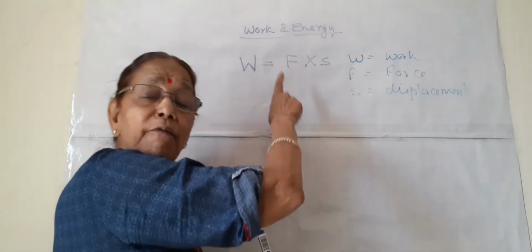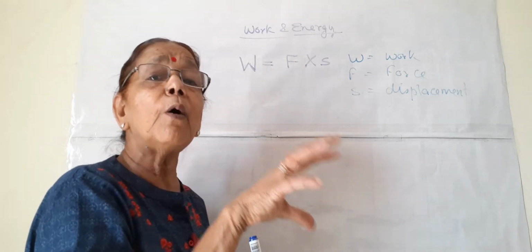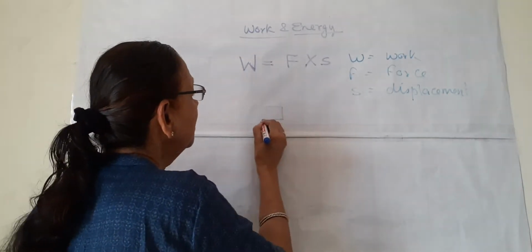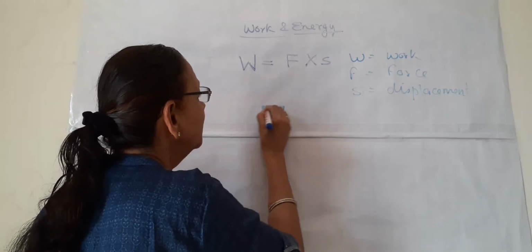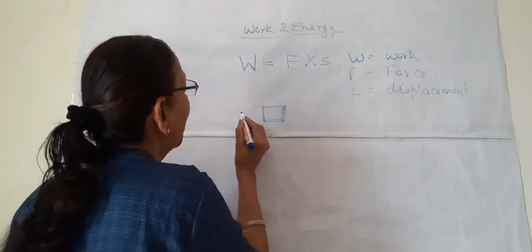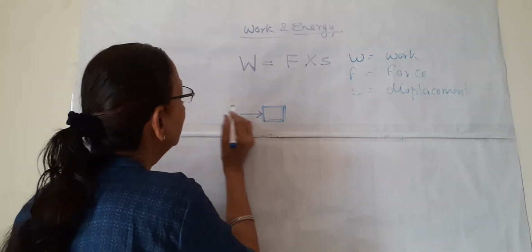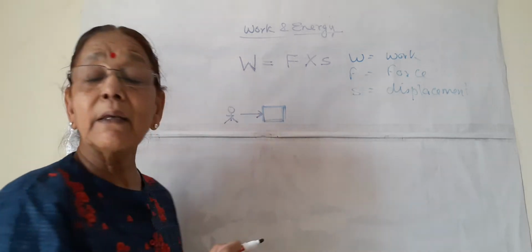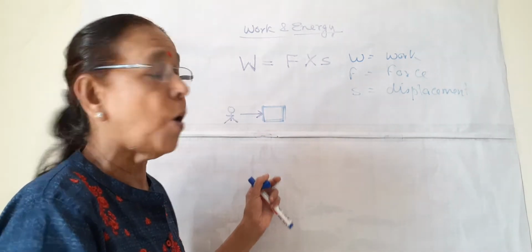If some force is applied on an object, suppose this is an object, this is a box, some force is applied. Somebody, a man or a boy, is applying some force on this box.